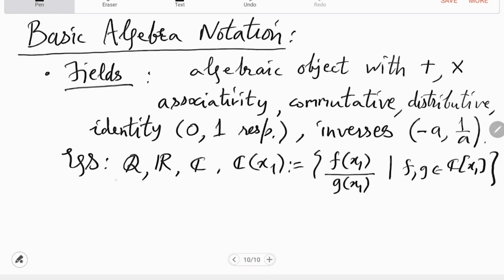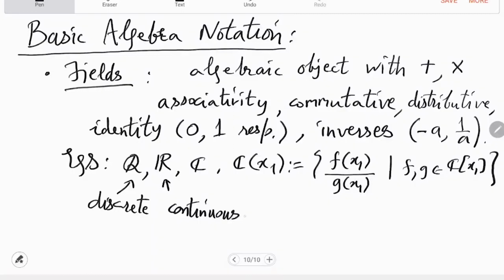So Q is kind of the most discrete field. There is no sense of analysis in it. R is a continuous field. Well, there is a sense of continuity because for any two elements there is something in the middle, right?